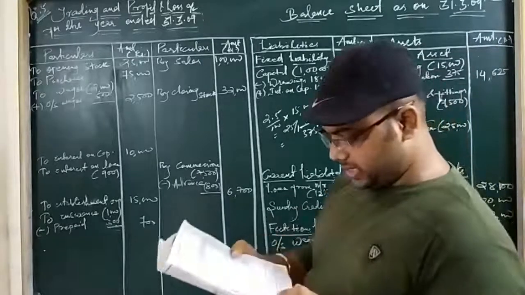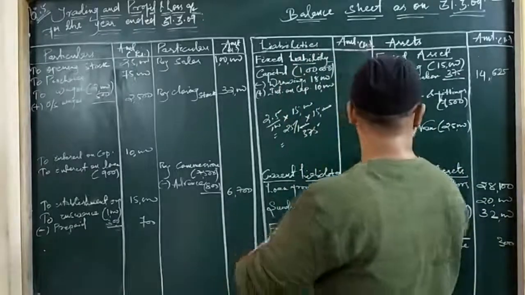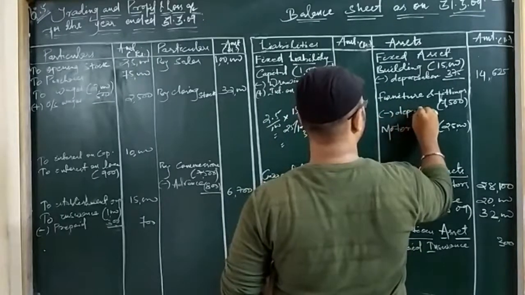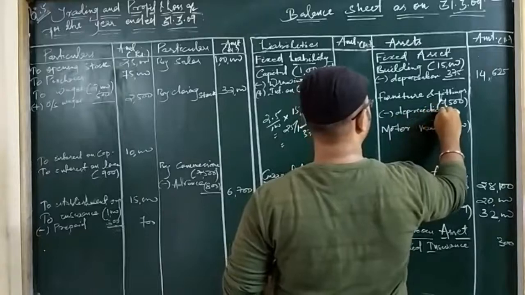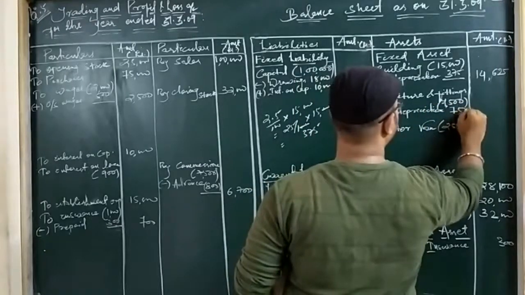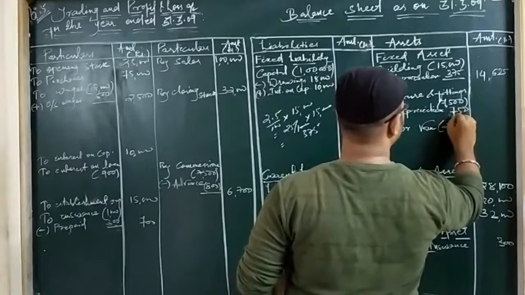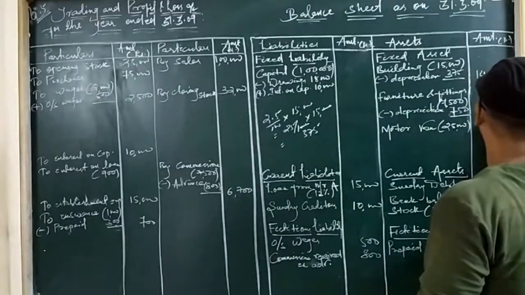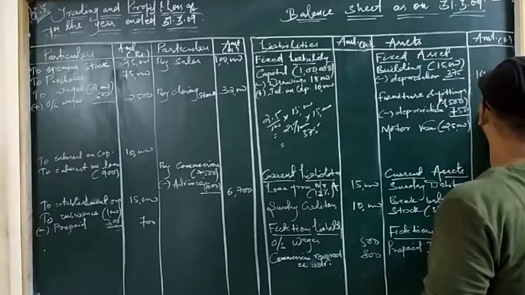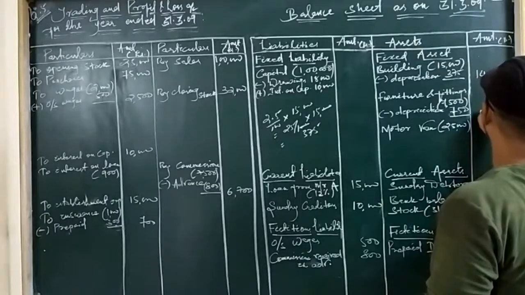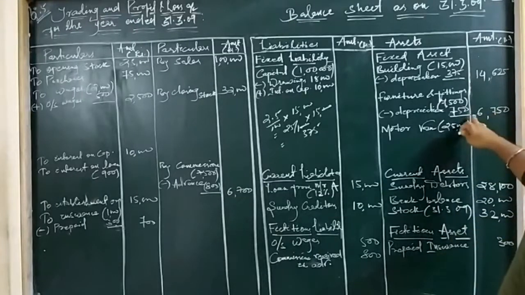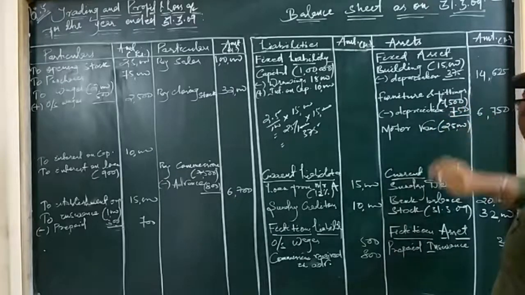Okay. So the next depreciation amount is furniture and fittings by 10%. So here you have to subtract 10%. 10% means it comes 750. Okay. So subtract 750 from 7,500. You get 6,750. Okay. So let us check whether we are getting or not. Yes. 7,500 minus 750 is 6,750.